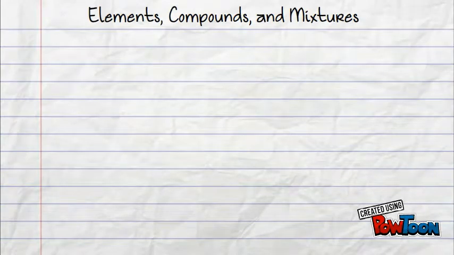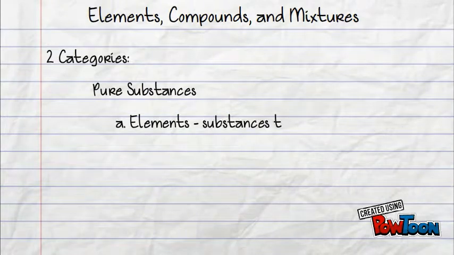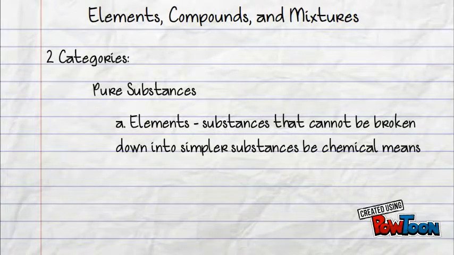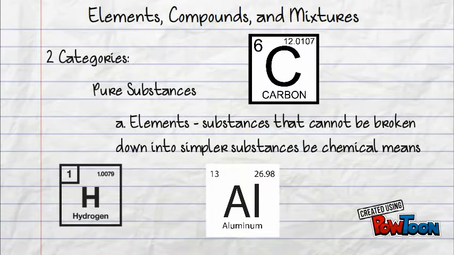Matter is broken down into two categories. The first category is pure substances. Pure substances are also broken down into categories, first being elements. Elements are substances that cannot be broken down into simpler substances by chemical means. So, things like hydrogen, carbon, and aluminum, or anything else found on the periodic table.